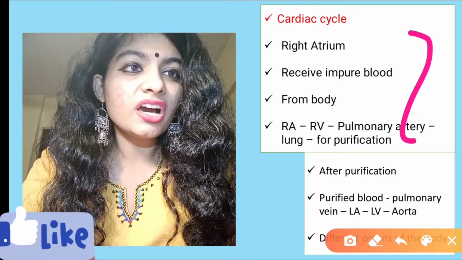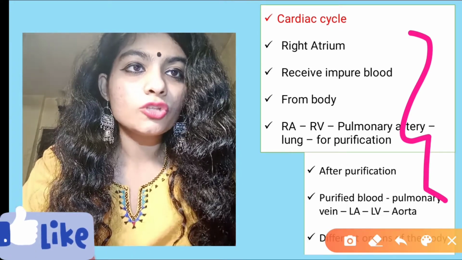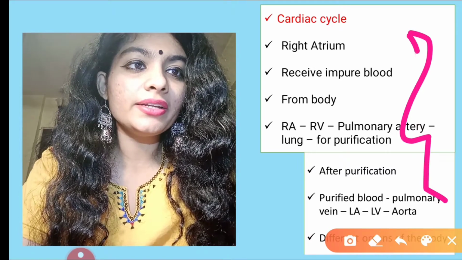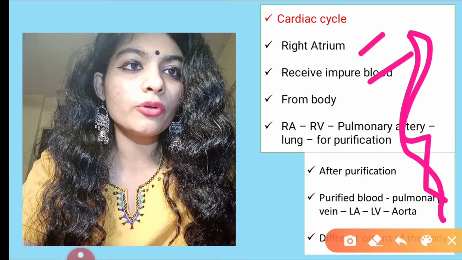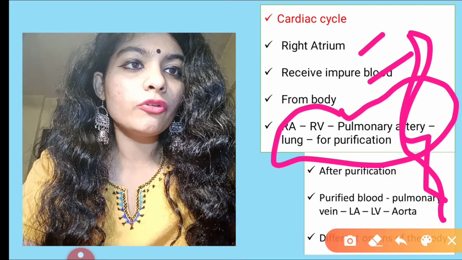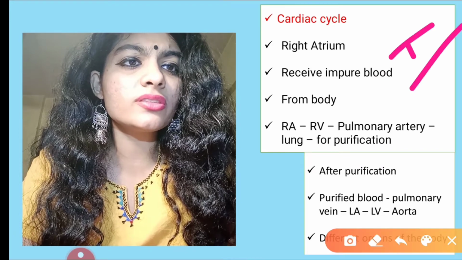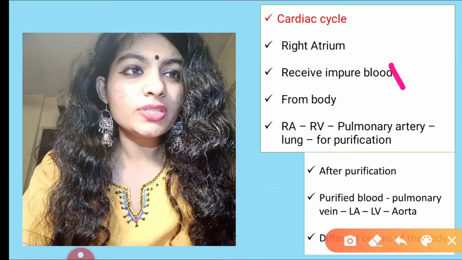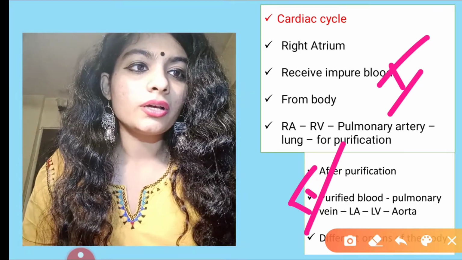Guys, I have specially arranged the slides in such a way that it will be easy for your revision. So when you want to revise the cardiac cycle, the entire process is here. How it enters the right atrium, how it receives impure blood, how it goes for purification. Then there are two processes: this is the first process, this is the second process. Purposely, I've joined both the notes so that you can revise effectively.